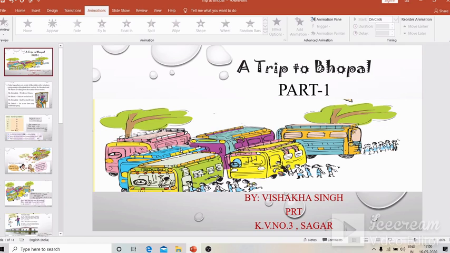Okay, so children, have you ever gone on a tour or a picnic? What happens when we go for any trip? We have to plan things like number of persons, bus fare, lunch, and all. For this, we have to do some calculations or planning, like how much money we have to pay for the bus, how many buses we need, how much time it will take to reach the destination, and how much distance we have to cover to reach the destination.